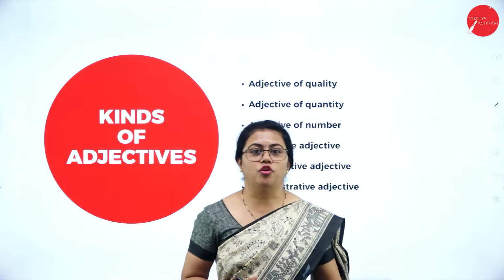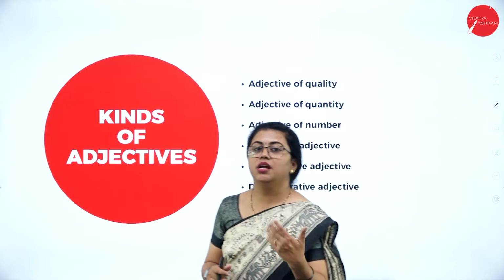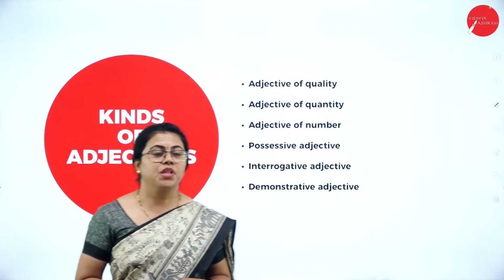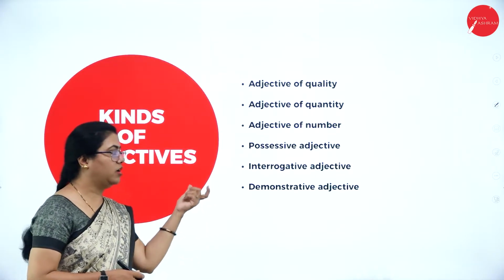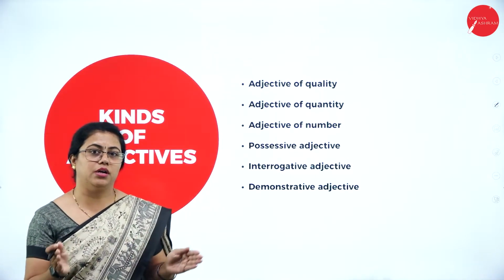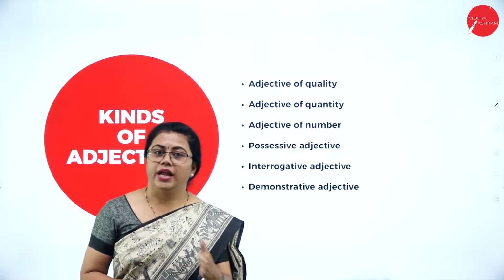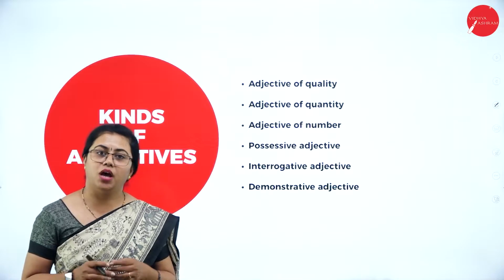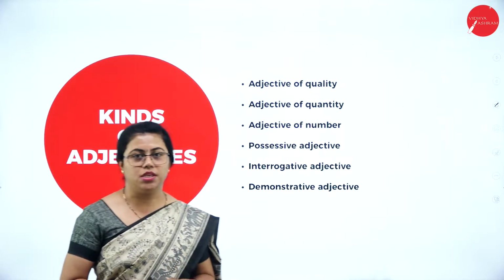Fine. Let us move on to understand the types of adjectives. Which are the different kinds of adjectives? We are basically learning 6 types of adjectives. There are many more. If we go into minute details, we will get more types, up to 8 to 10 types. But we are going to understand only the broad 6 types of adjectives here.